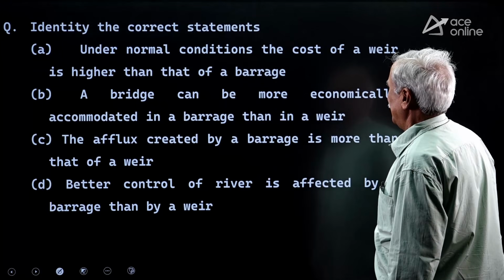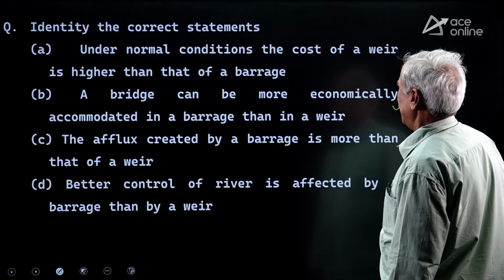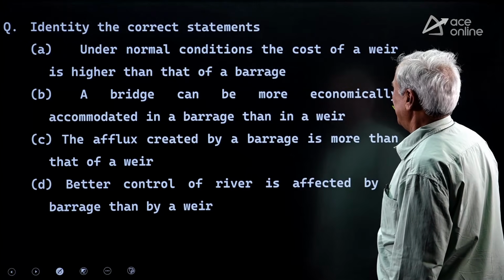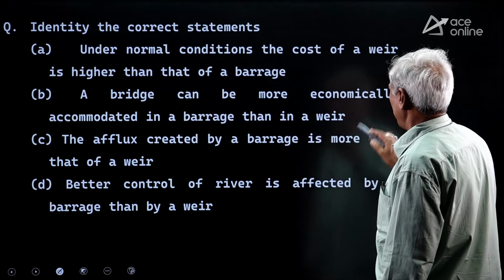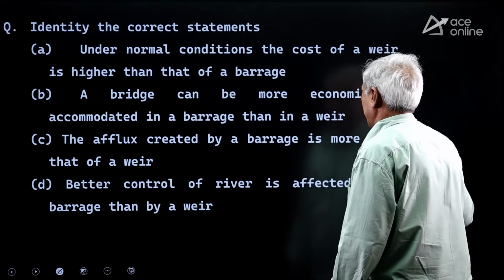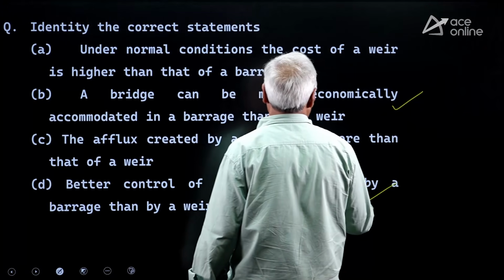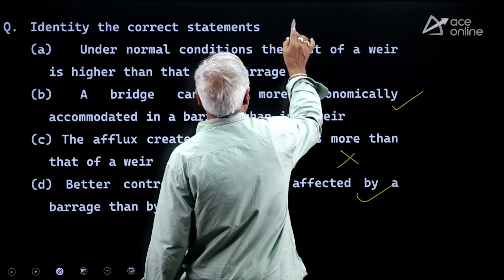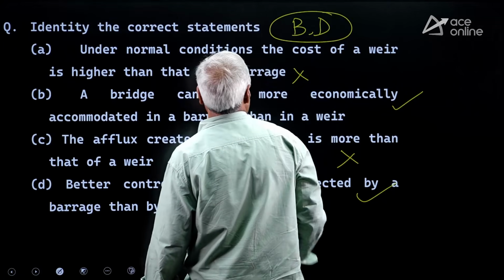100% correct. A flux created by a barrage is more than that of a weir. Better control of the river is effected by a barrage than a weir, which is correct. B and D options are correct. A is wrong. C is wrong. So the correct options for this third question are B and D.